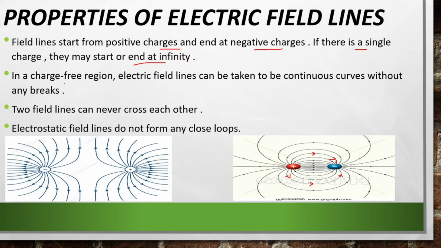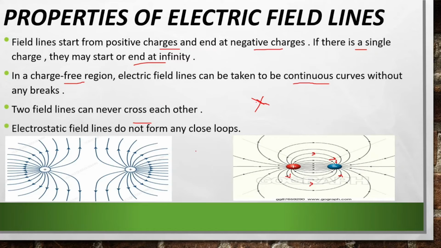In a charge free region, electric field lines can be taken to be continuous curves without any break. The field lines can never cross each other. That means there will be no intersection between field lines. That means there will not be any crossing like this between field lines.